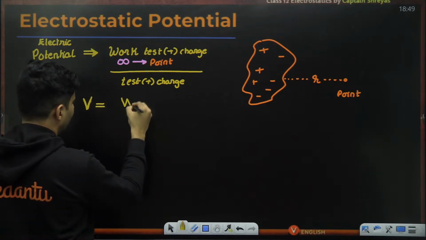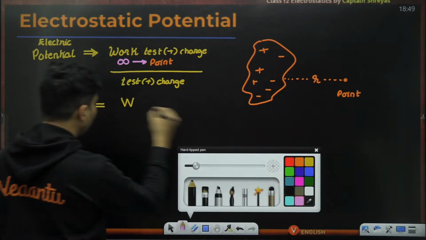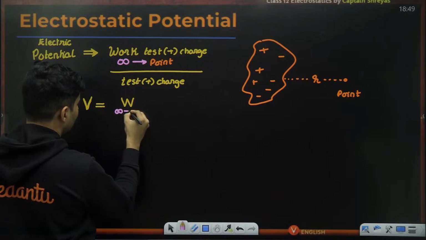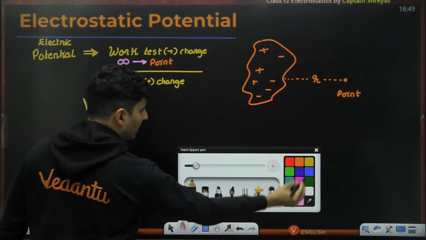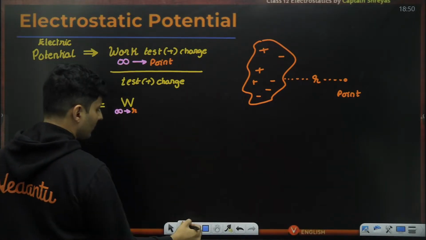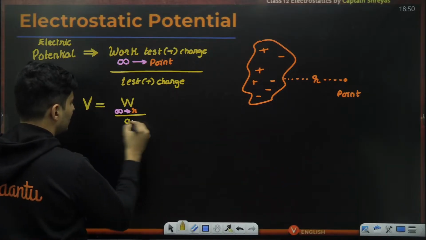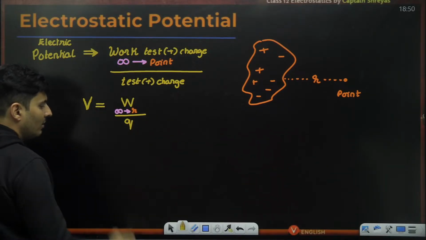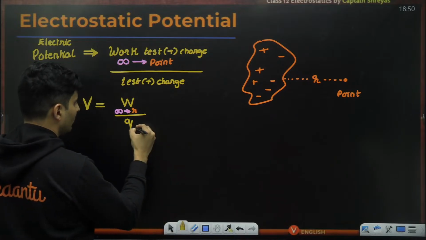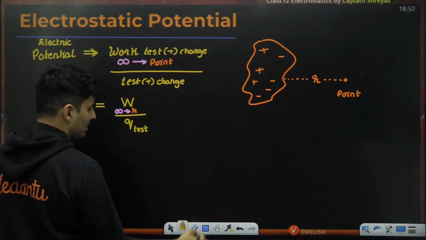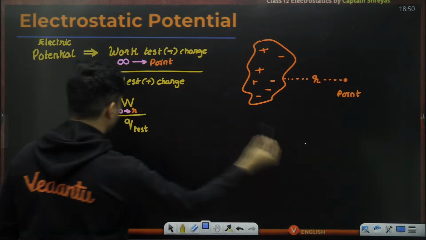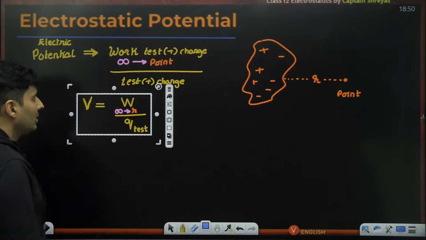Electric potential is the work done in bringing a test charge from infinity to that particular distance r, divided by the test charge which has been brought. That is the true definition.